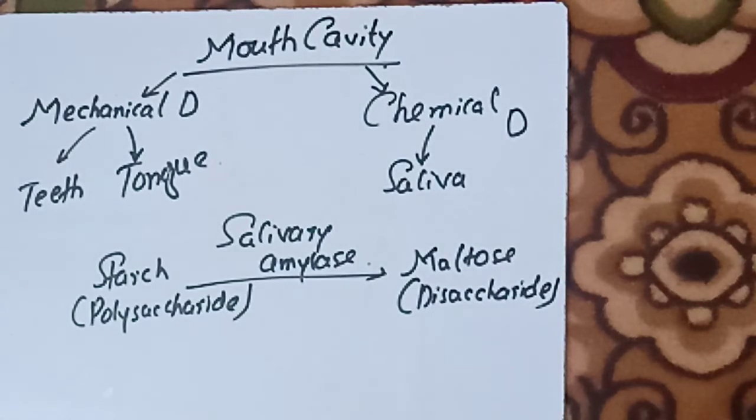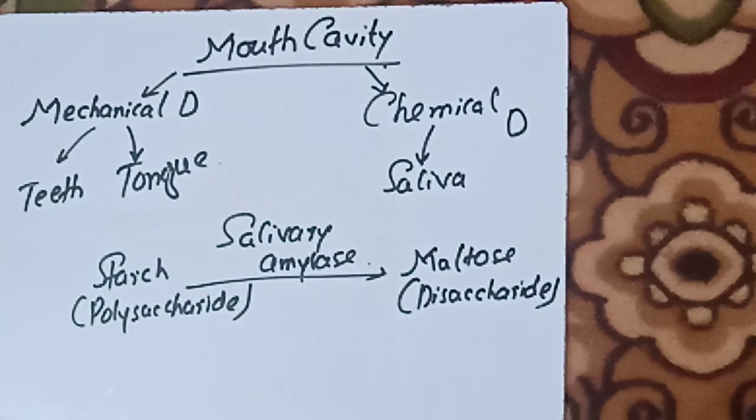In this way, the digestion of food gets started inside the mouth cavity. Remember that both mechanical and chemical digestion take place inside the mouth cavity.